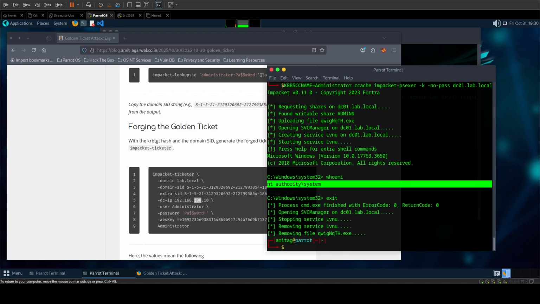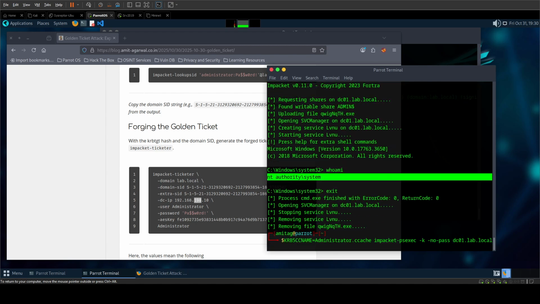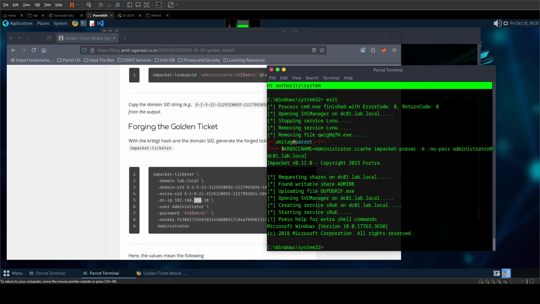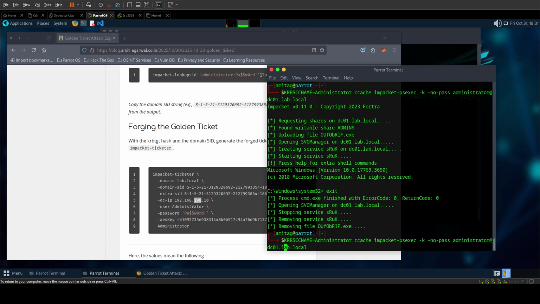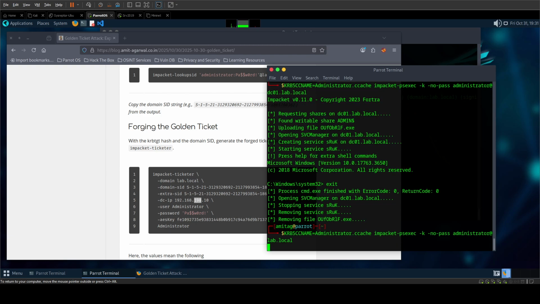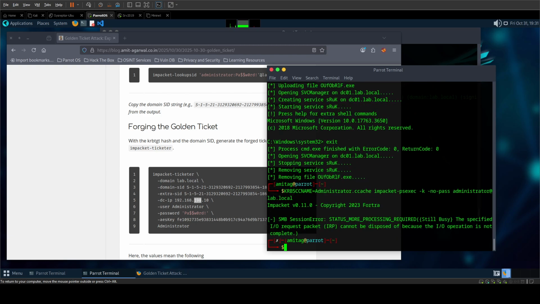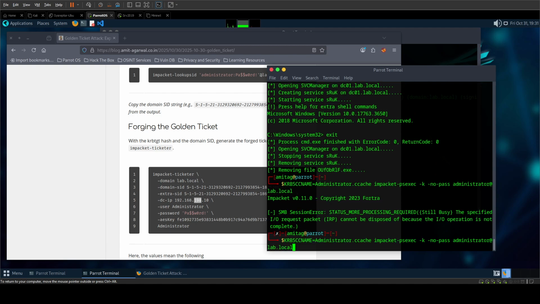By the way, if you wanted to explicitly specify the username, you can do that here. You can say administrator, and you will still be able to log in. But do remember that it has to be DC01 and it cannot be just lab.local. If you give just lab.local, you will get something like this. Right? So it has to be the DC name and not just the Active Directory name.